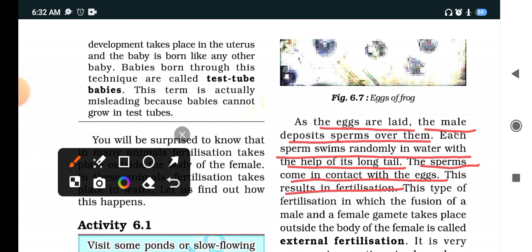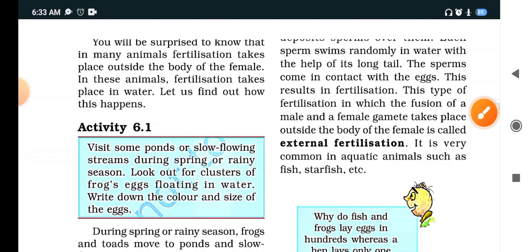Clear? So sperms move with the help of tails and this type of fertilization is known as external fertilization, where the fusion of male and female gametes takes place outside the body. Whenever the fertilization takes place outside the body it is known as external fertilization. When inside the body it is known as internal fertilization. So examples of external fertilization are starfish, frogs, clear. Now see, it is very common in aquatic animals. All the aquatic animals undergo external fertilization, clear.